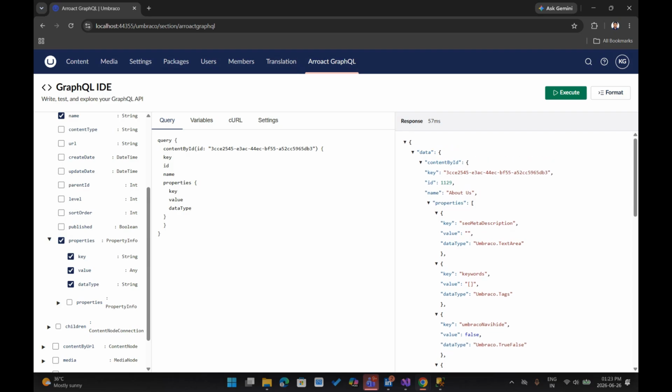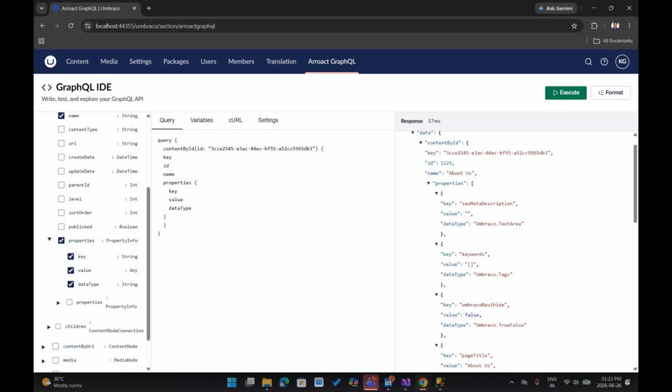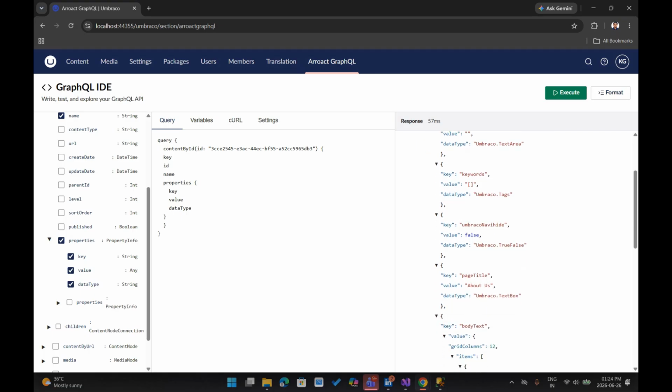So you can see that the about us page has this much property and data type and all the things.